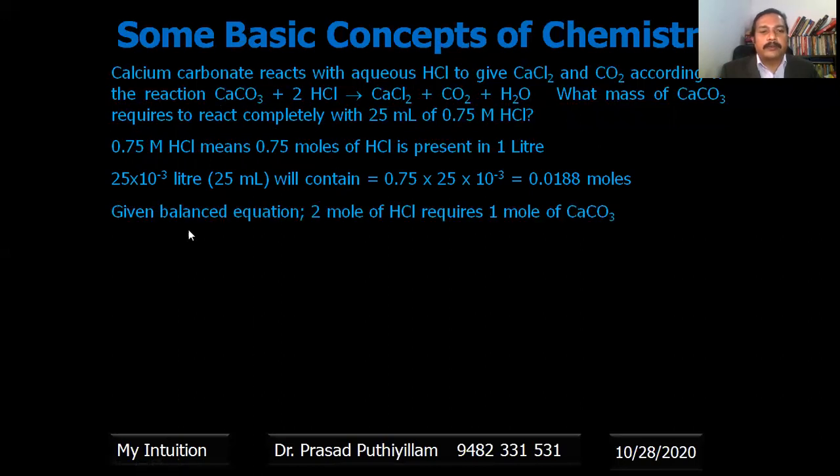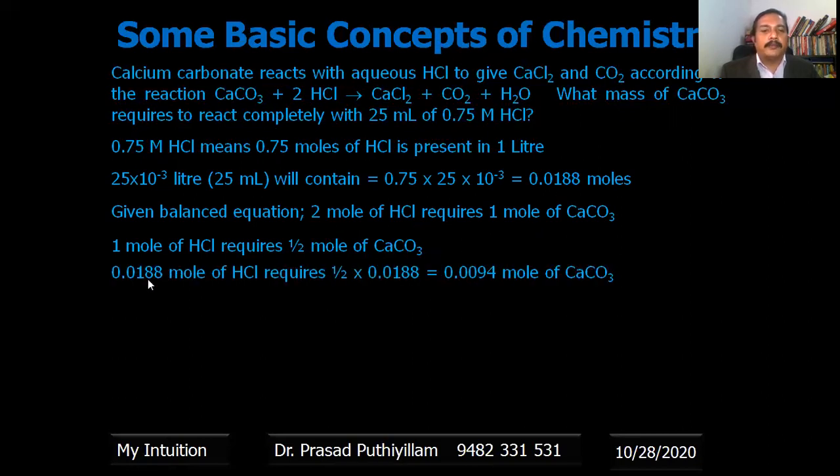Therefore, we'll go with the balanced equation. 2 moles of HCl requires 1 mole of calcium carbonate. So we can say 1 mole of HCl requires half a mole of calcium carbonate. Therefore, 0.0188 moles of HCl requires 1 by 2 into 0.0188, that is 0.0094 moles of calcium carbonate. So we got the moles of calcium carbonate.